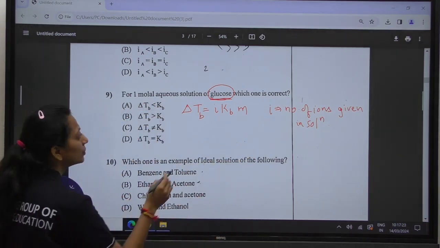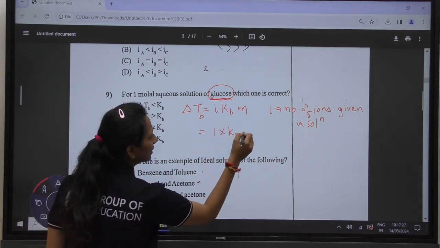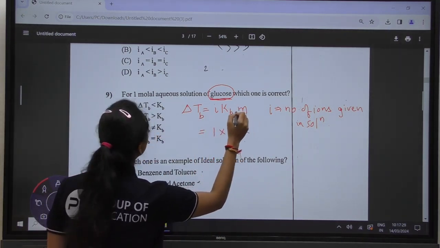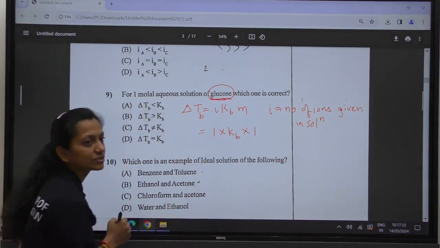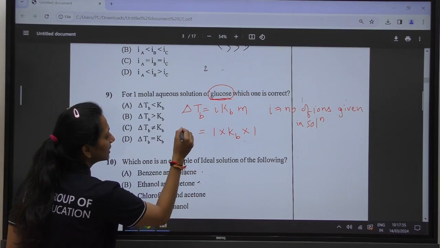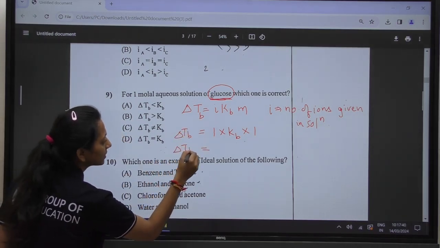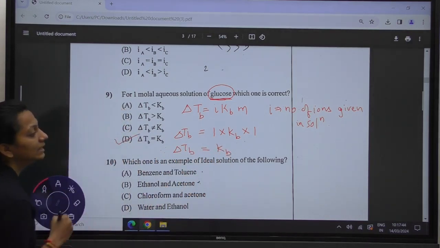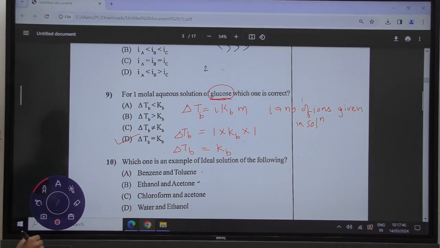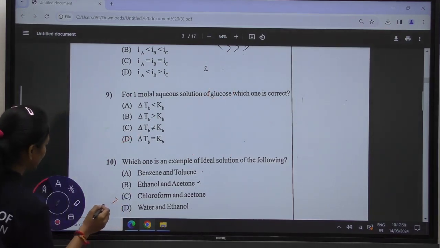So i for glucose will be 1, multiplied by Kb and the given molality. The molality is given in the question, that is the 1 molar solution, so we will keep molality as 1. Therefore we can write del Tb is equal to Kb. So out of the 4 options, option D is the correct answer. Moving towards the next question.